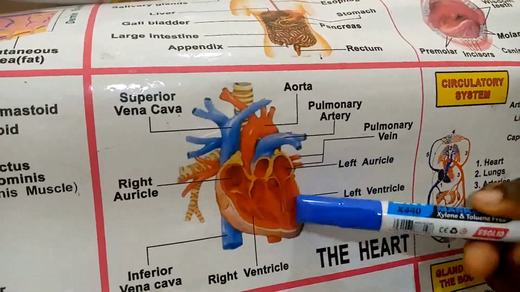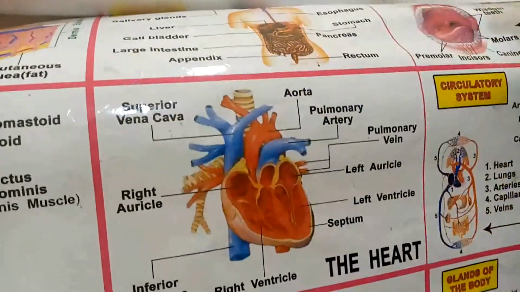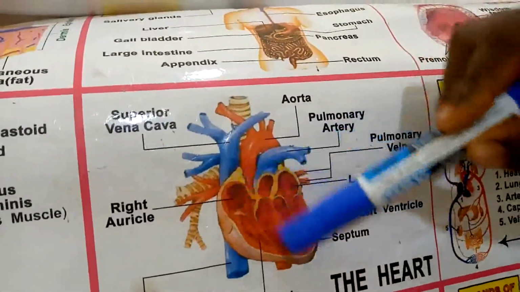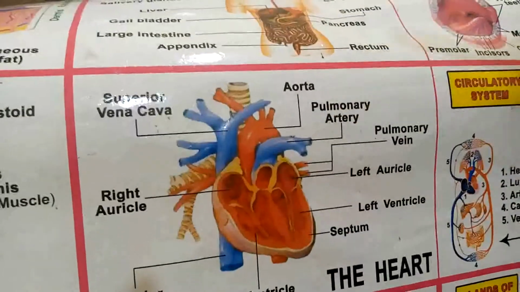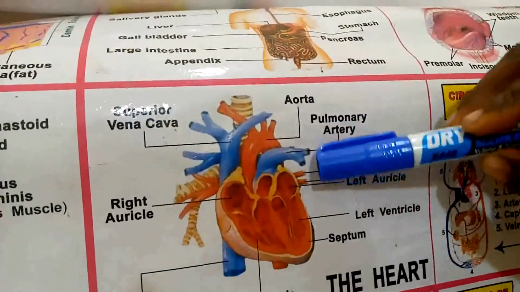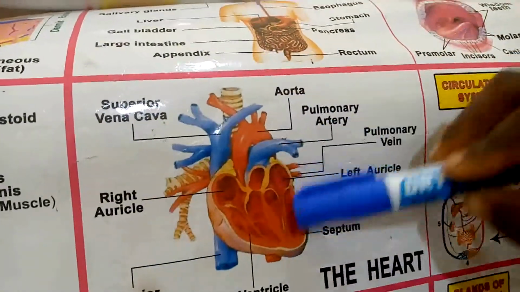Now in the left ventricle here, it will not go round. Remember, we have learned earlier that these four sections or four chambers of the heart do not mix, the blood in them does not mix. So from the left auricle, it enters into the left ventricle.